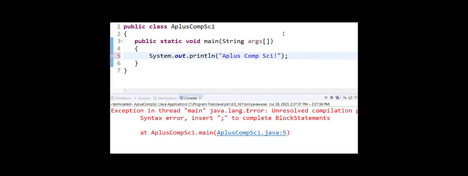If I go up to where I've declared the method and put a semicolon there, that's not a program statement. That's not allowable. I run it again. Now I've got an issue there.